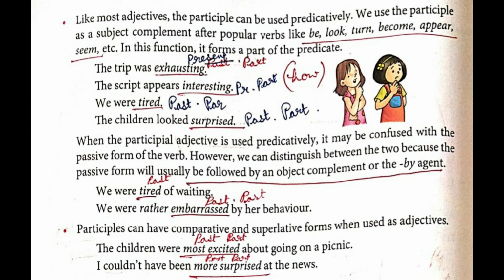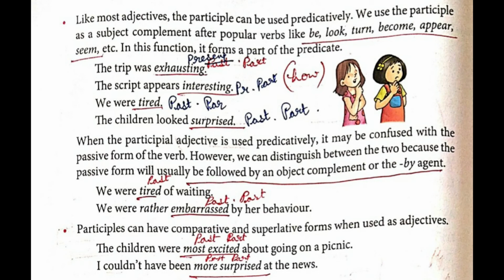Let's see how. For example, the trip was exhausting. How was the trip? Exhausting. Now if the sentence was only "the trip was", it would have been incomplete. And was is what? A be-type verb. So exhausting is a present participle. Next one, the script appears interesting. How is the script? Interesting. Interesting is what? Present participle. So appears, again it came. If the sentence was only "the script appears", it would have been incomplete. So to complete the sentence, interesting is being used.